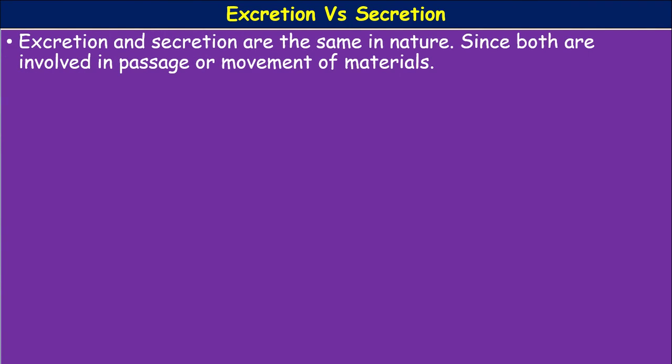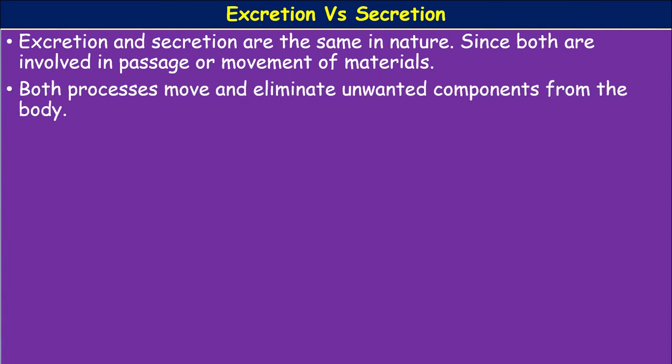So what is the difference between excretion and secretion? Excretion is a physiological process, and secretion appears to be the same, since both are involved in the passage or movement of materials. Both processes move and eliminate unwanted components from the body.